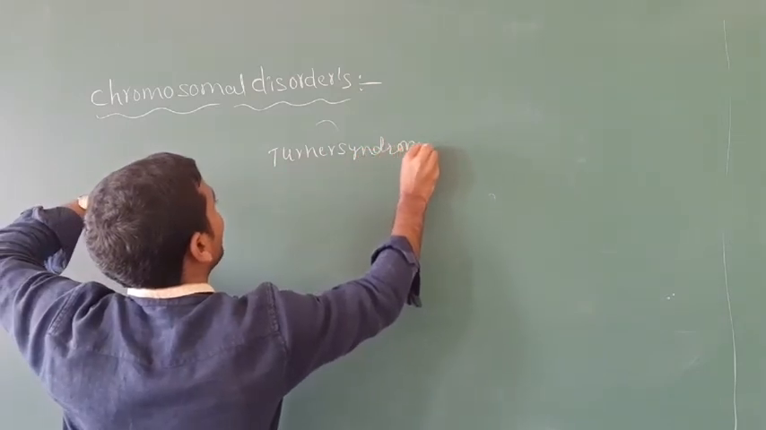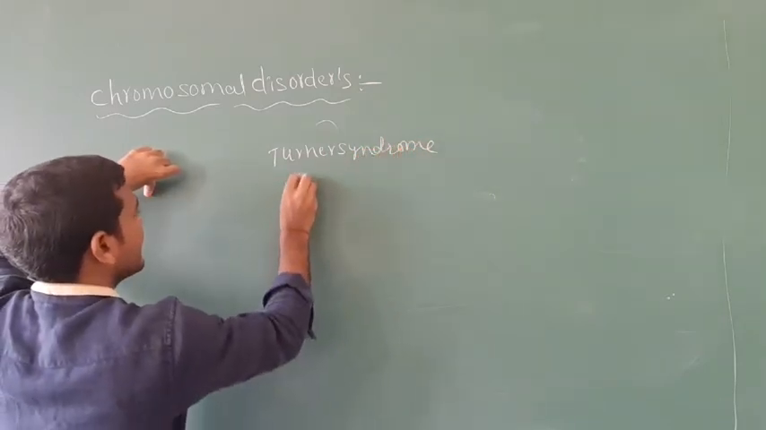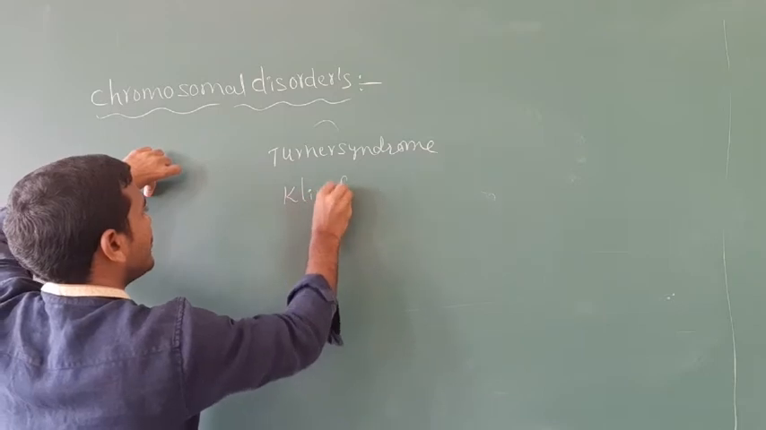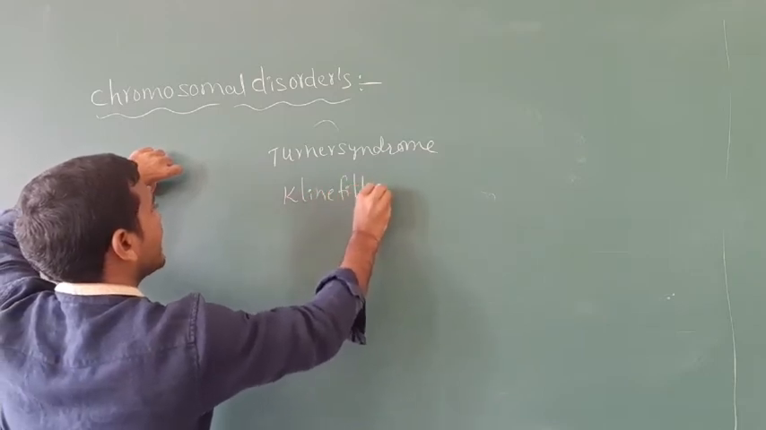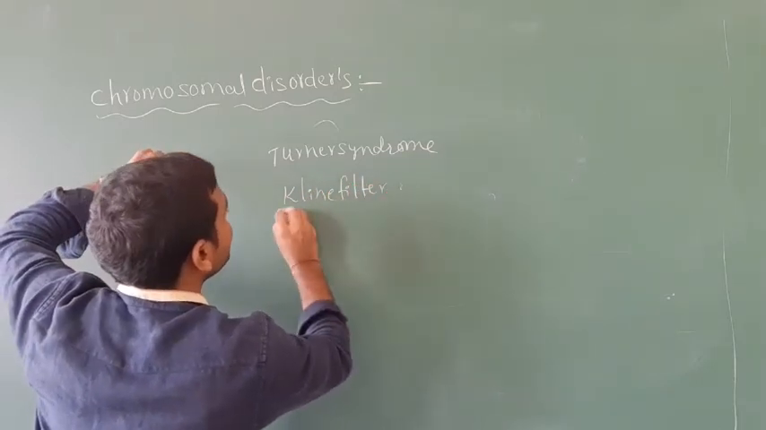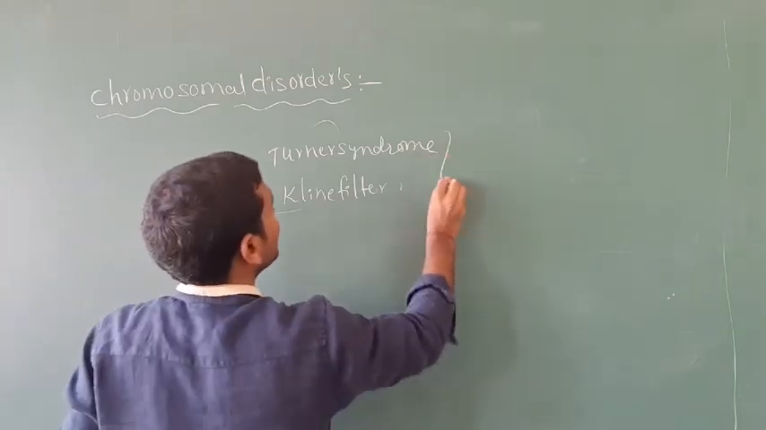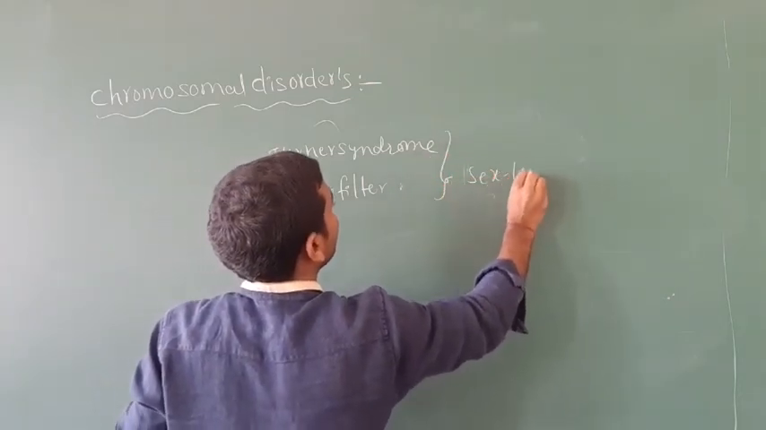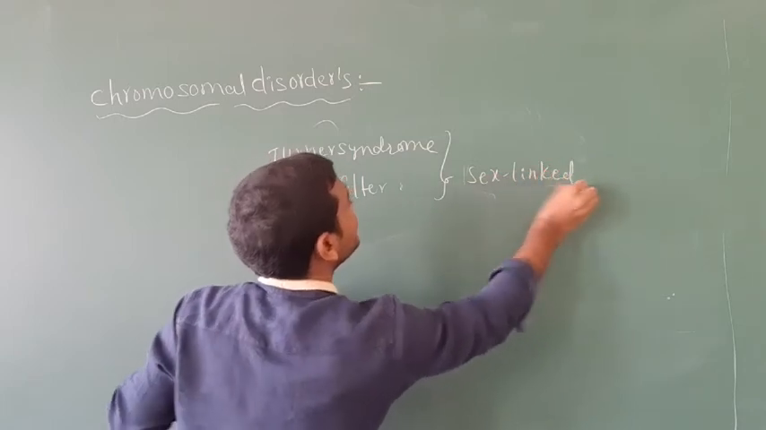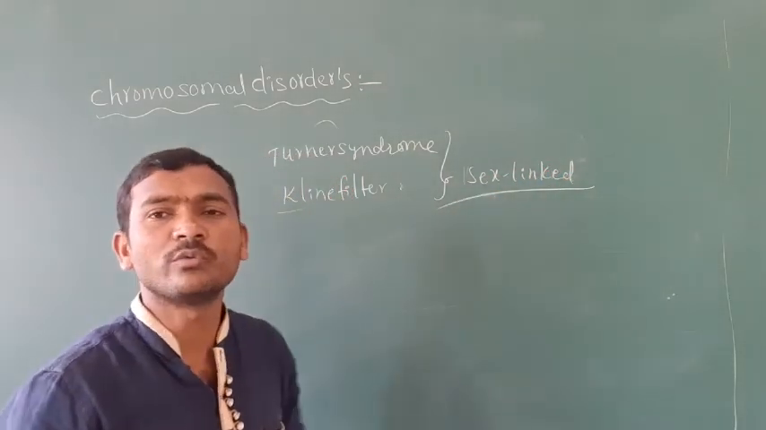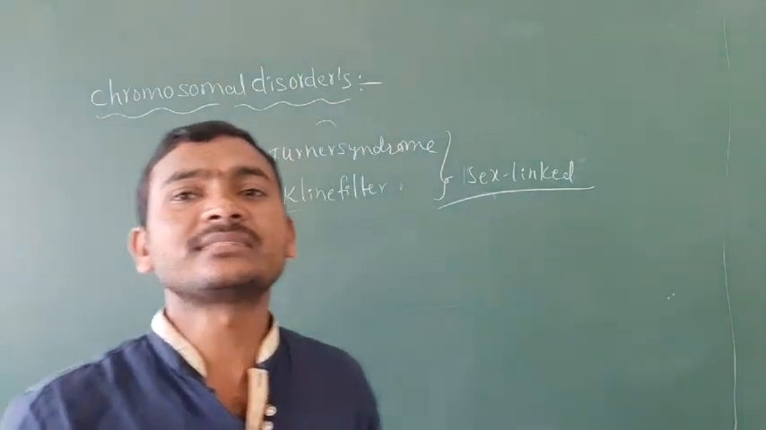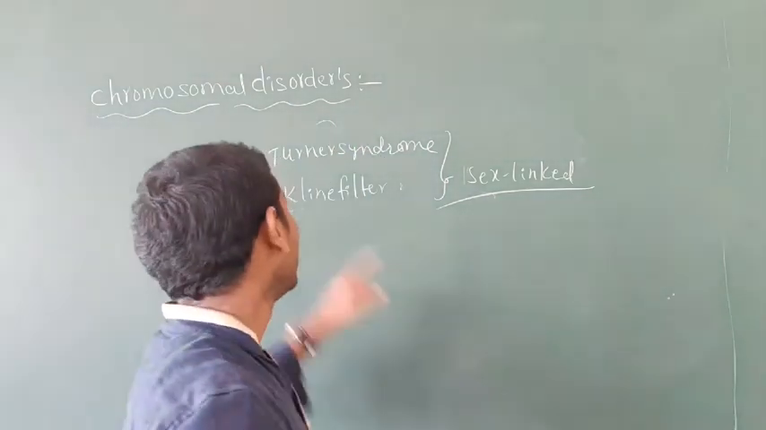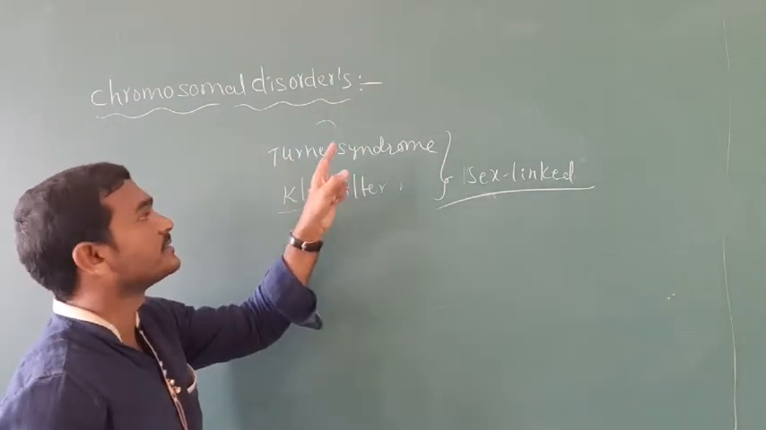Turner syndrome. The second one is the Klinefelter syndrome. Klinefelter syndrome. These are sex-linked disorders. Now what we have to do? We are going to discuss the sex-linked disorders, like, first we start with the Turner syndrome.